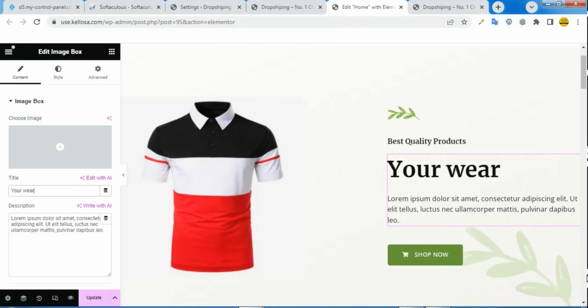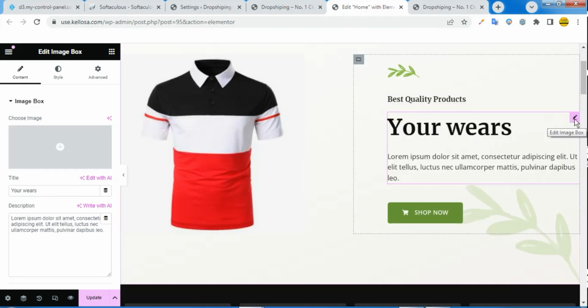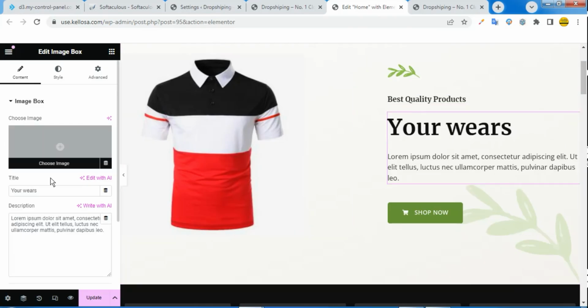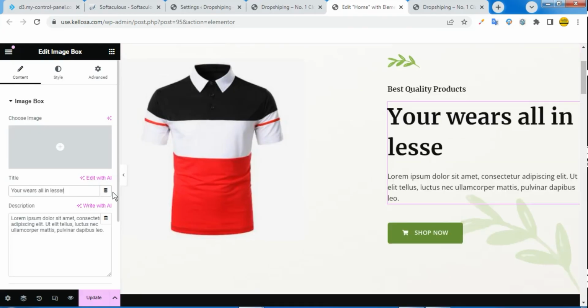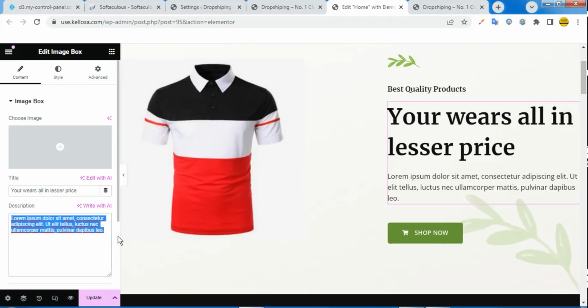I simply click on this guy to edit it. And another thing is that you can always make use of ChatGPT to customize all these things. So I will just continue and say your wares all in lesser price. And for this, if I want to type anything you want, maybe like get your wares, just give the description that you want, best quality products.